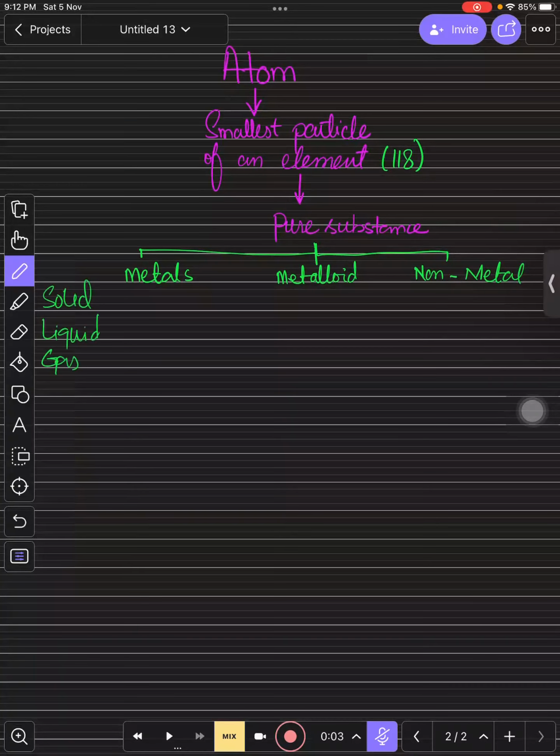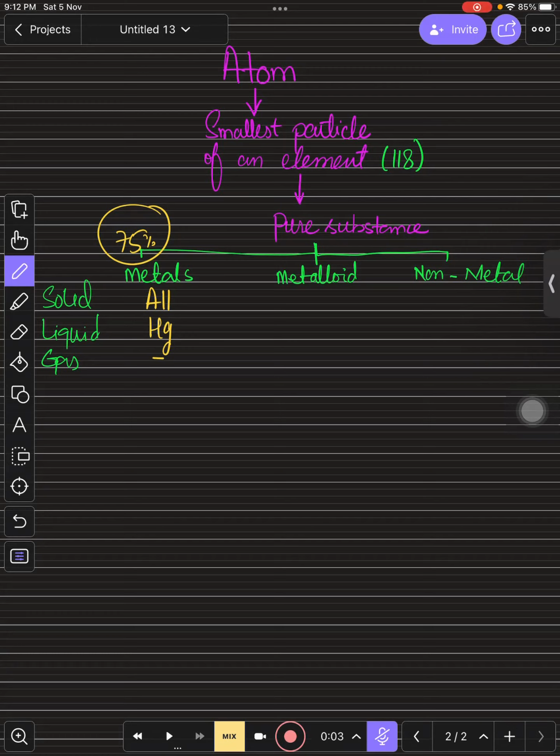Metals make up 75% of the periodic table. Of the 118 elements, 75% is the weightage of metals. Every metal is solid except mercury. We have just mercury, which is a liquid metal, and the rest of all metals are solid, right?